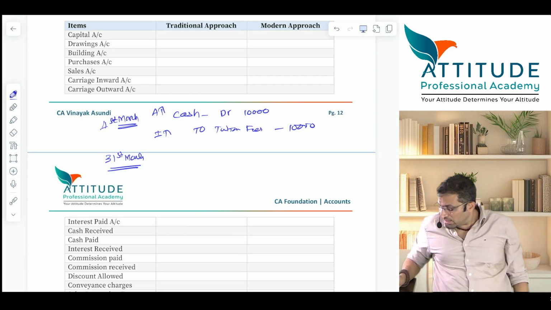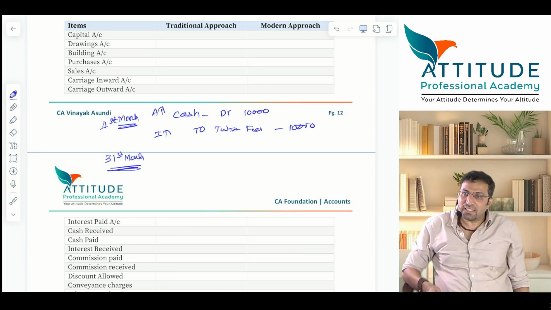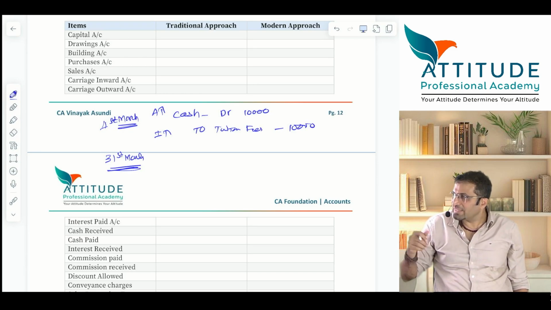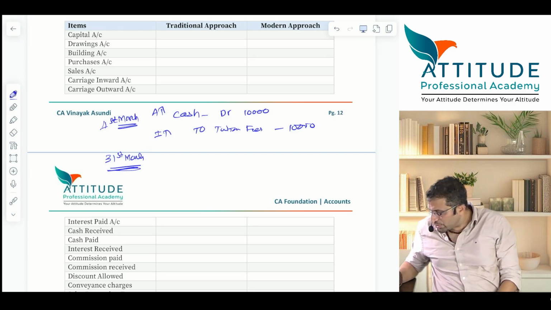Correct? On 31st March, will you pass an adjustment entry? Yes or no? Is this your income or is this advance income? It means that this year you have not rendered the service. Understood? Correct? Will you pass an adjustment entry? Tell me the adjustment entry. Should tuition fees be reduced now? Yes. Income reduces.